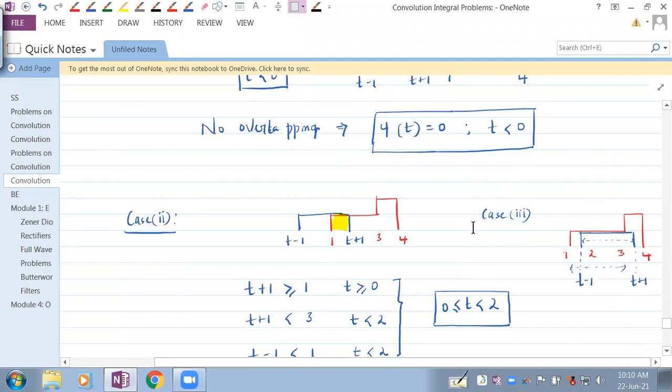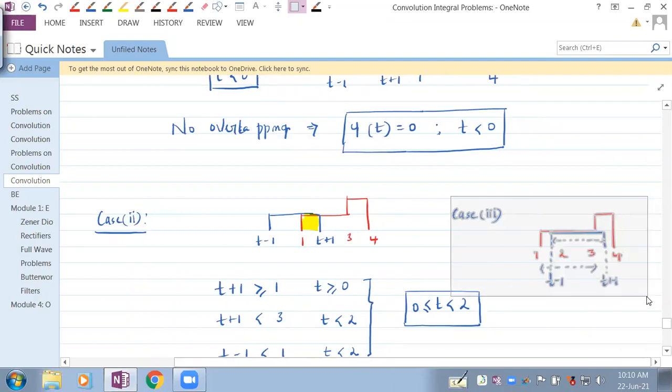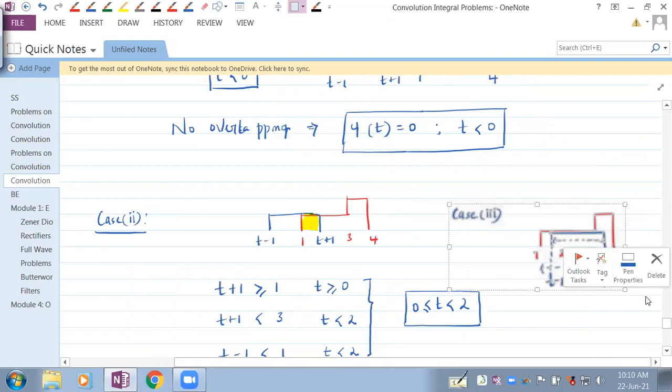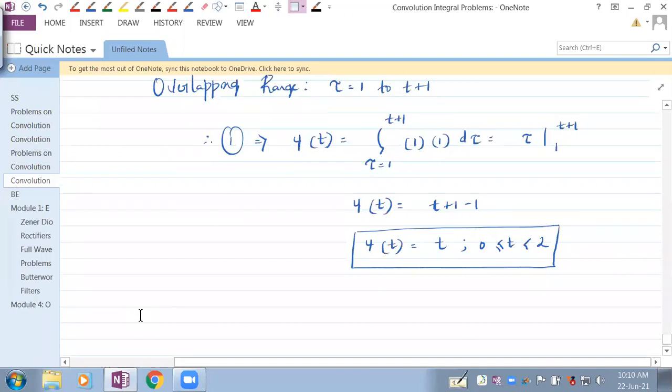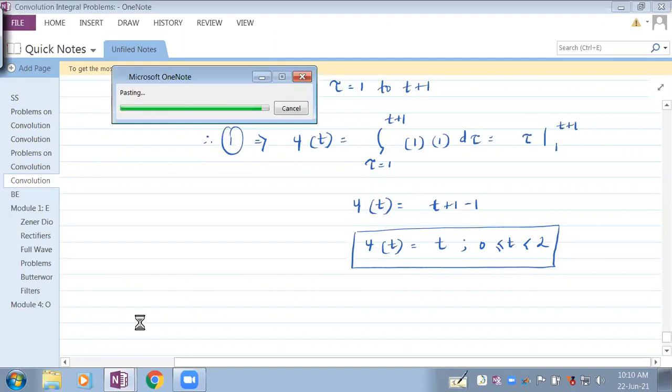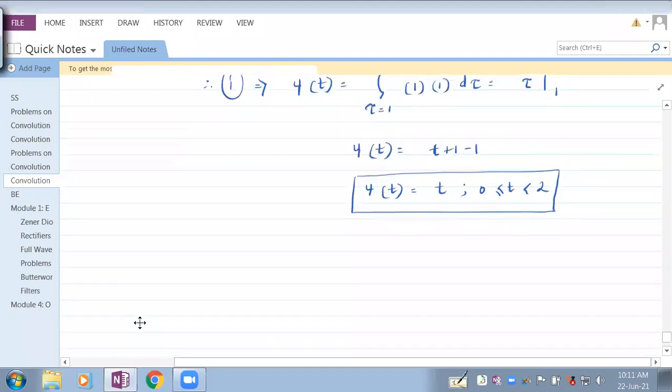Let's see case 3, and I'll leave the remaining cases to you. Let's do control X.